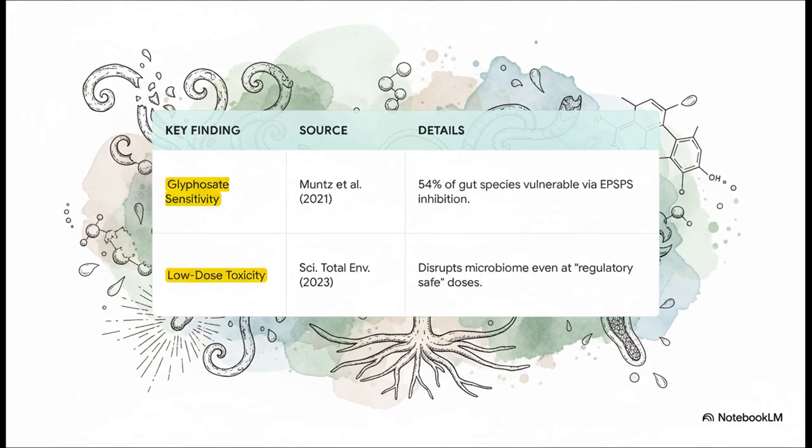The raw data log from key studies just confirms this. Muntz and his team verified that 54% vulnerability. Then, a 2023 study in Science of the Total Environment found that this disruption happens even at doses that regulators have deemed safe. And that's the crucial point here. It's not about some massive acute poisoning event. It's about a low-level chronic system corruption happening over time.